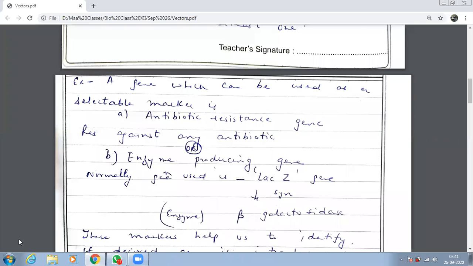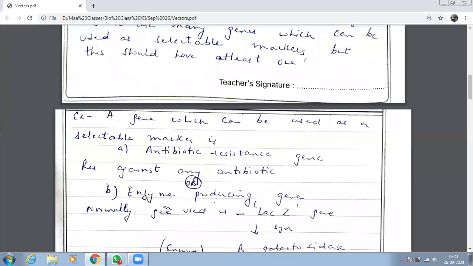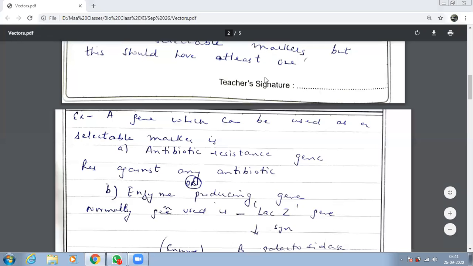Which is the third thing which every vector should have? At least one marker, a selectable marker. Remember this, at least one, any one. Both of them are not needed. There are two, and we just need any one of them. The first one was the antibiotic resistance gene, and the second one is the enzyme producing gene.